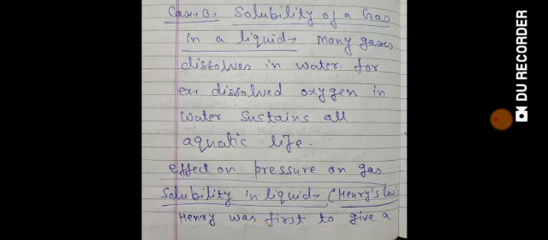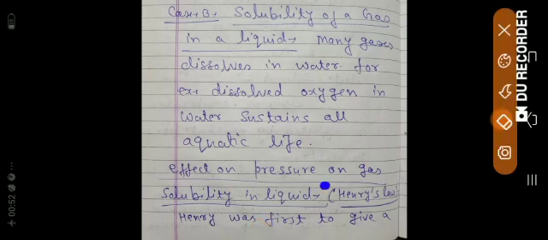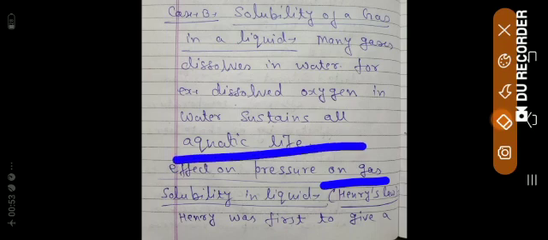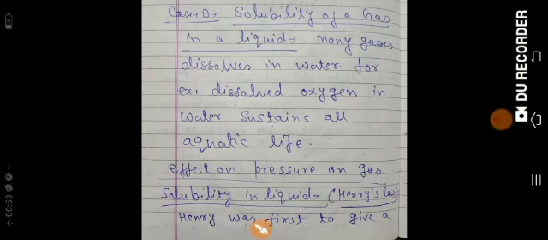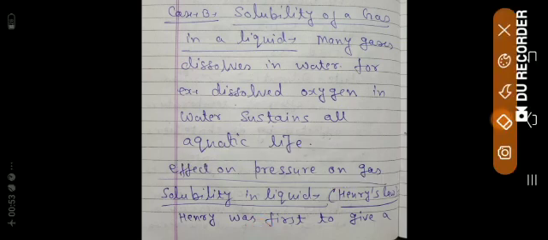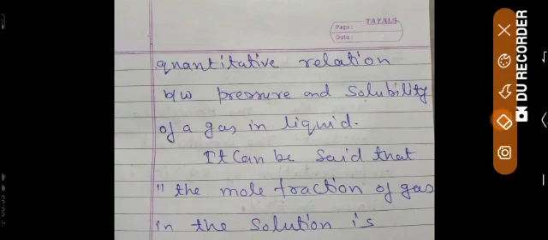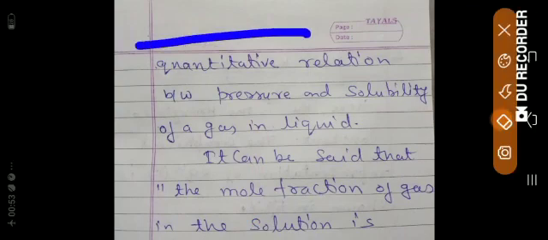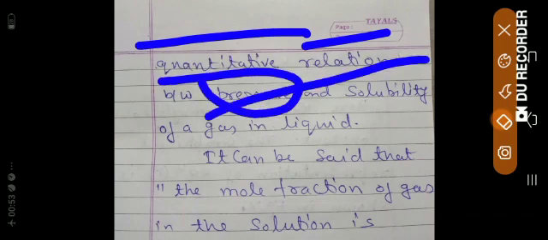Most teachers and students know it is Henry's law. But there is no separate heading of Henry's law in your NCERT. Actually there is a heading, effect of pressure on gas solubility in liquid. So Henry was first. First I am going to read it and then I will explain it with the figure. Henry was first to give a quantitative, meaning mathematical, formula or relation between pressure and solubility of a gas in liquid.